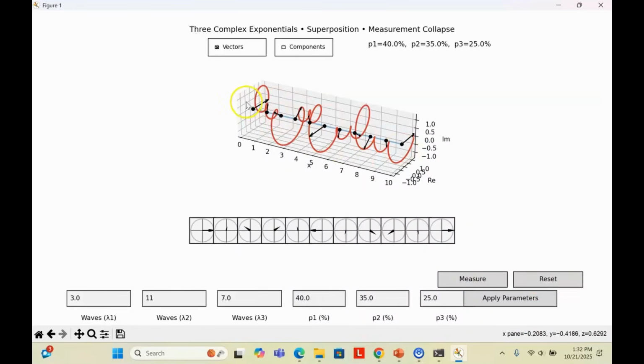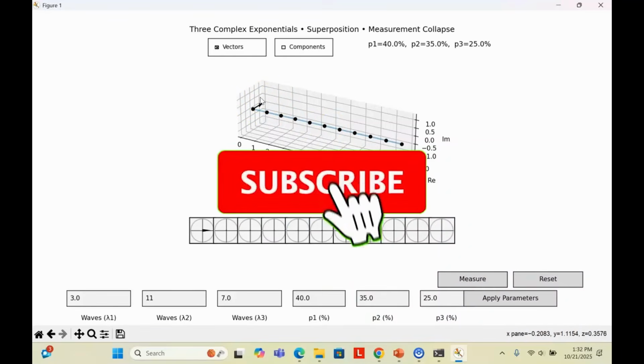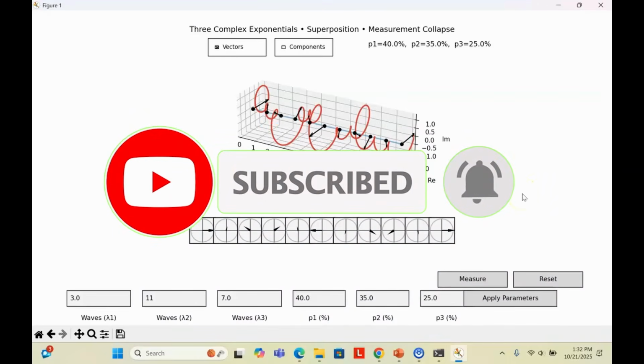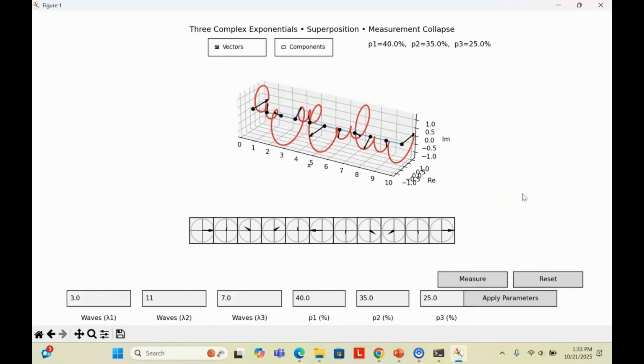I reset the wave function. Once again, the particle is in a probability distribution along this line, and if I make a measurement, all of a sudden the wave function collapses, and now the particle is found at this location. In this applet, the collapse is shown by the vector's length suddenly jumping to 1 at the moment of measurement. Quantum mechanics can predict the odds of each outcome, but not which one will actually occur. The measurement problem comes from this mystery. The math tells us the probabilities perfectly, but not how or why the wave suddenly collapses from many possibilities to one real outcome.